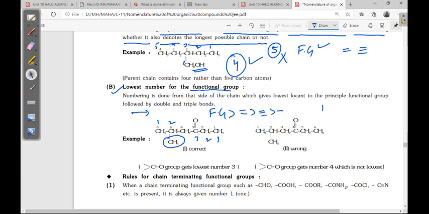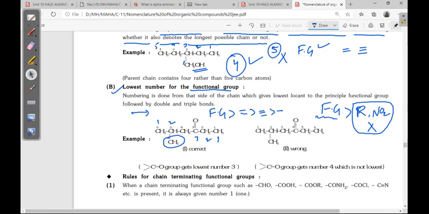Functional group is the major preference, then R, meaning alkyl group, then nitro, then halogens. These three do not have any suffix, there is no functional group name, so they are always taken as substituents.